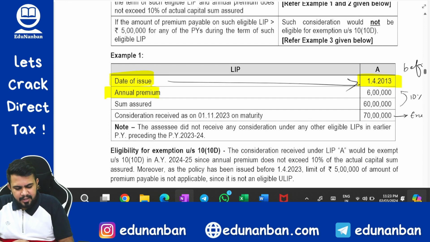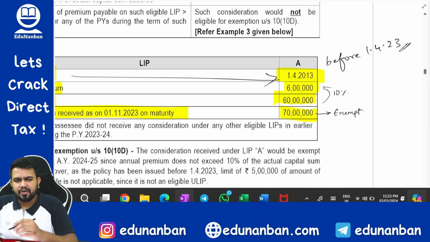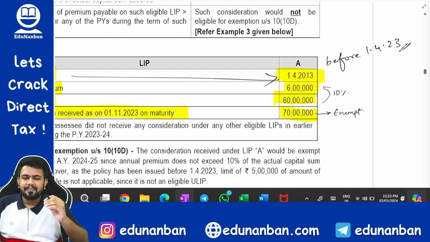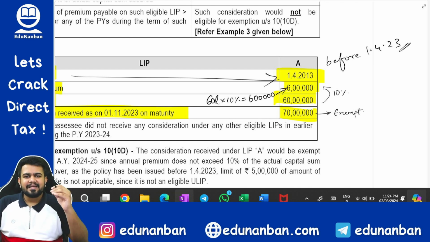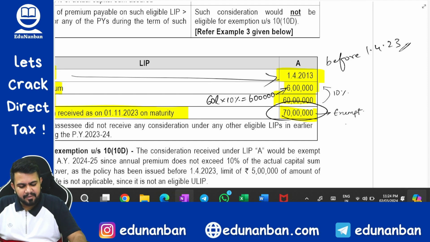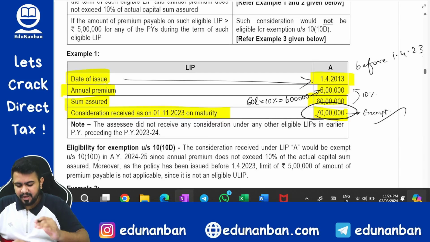The premium is 6 lakhs. Sum assured is 60 lakhs. Consideration received is 70 lakhs. Now you should see whether the premium is within the limits. So what is the limit? Limit is 60 lakhs multiplied by 10% is equal to 6 lakhs. Is the premium within 6 lakhs? Answer is yes. Hence, this maturity will be exempt under 10(10D).